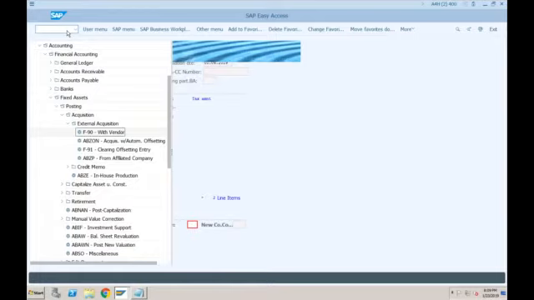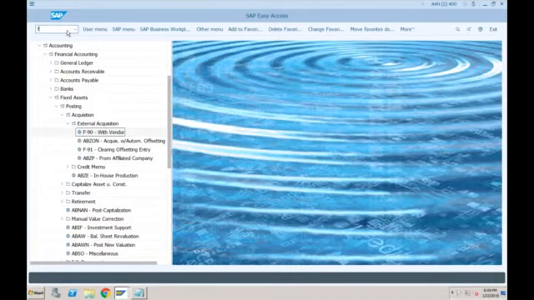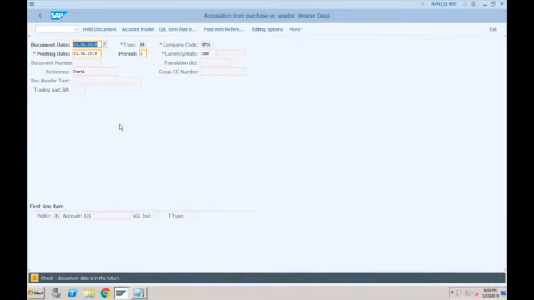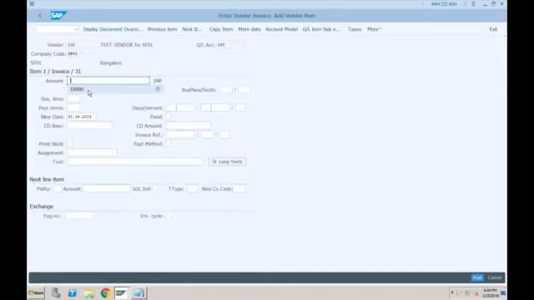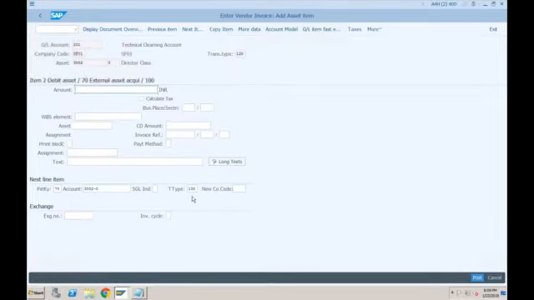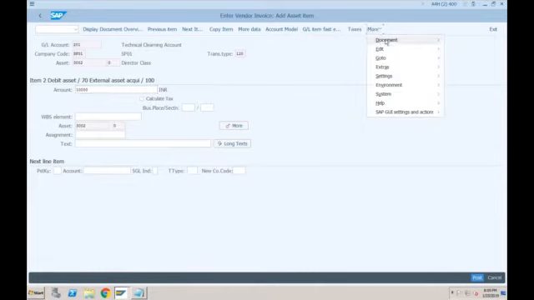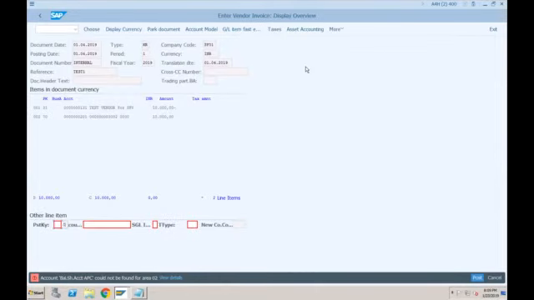The vendor number is enter. Amount, posting key would be 70. Here we will specify our asset with transaction type 100. Press another enter. Here you have to specify the amount and now more, document and simulate. So, oh, it is still showing this error.